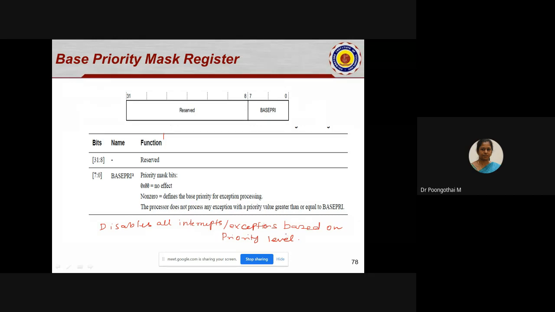So this implementation, that is the priority mask register implementation, the number of bits is decided by the microcontroller vendor. So here 8 bits are completely utilized, 0 to 7. In ARM, only 3 bits or 4 bits are specified. So it utilizes either 3 bits or 4 bits in this field from 0 to 7.